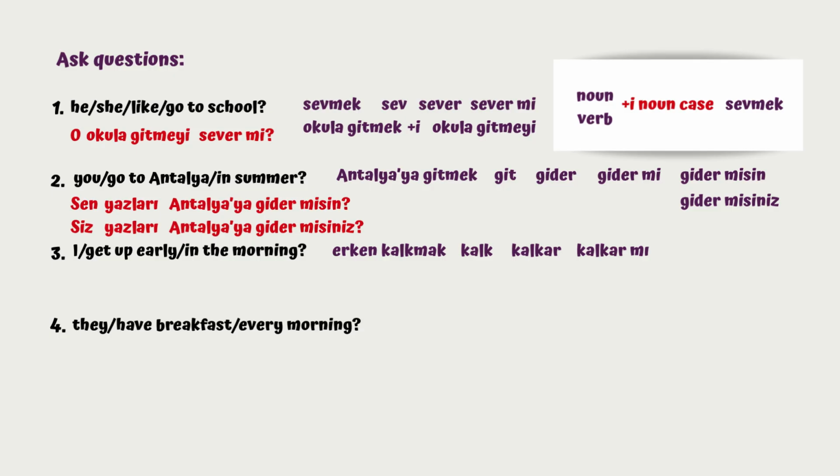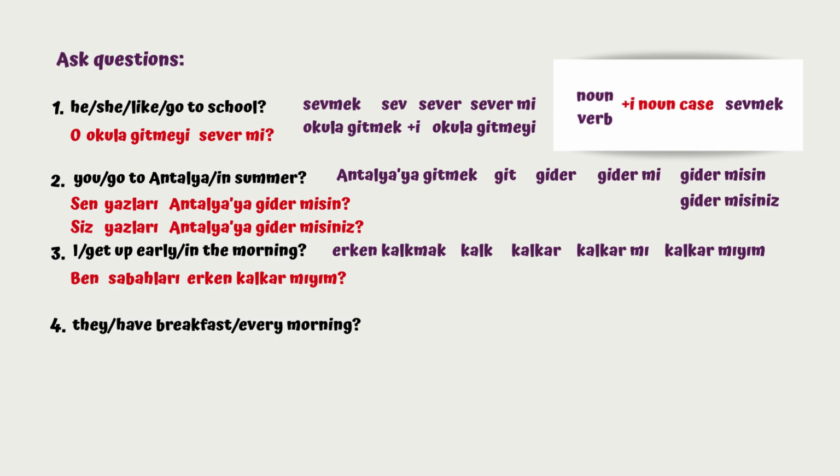Now I'm going to attach personal pronoun suffix for ben. So that was yim, right? But last vowel of kalkar mı is ı, so it's going to be yım, so kalkar mıyım. So again, in the morning is sabahları, right? So I is ben. In the morning, I'm going to put first sabahları. And then last, the verb erken kalkar mıyım.